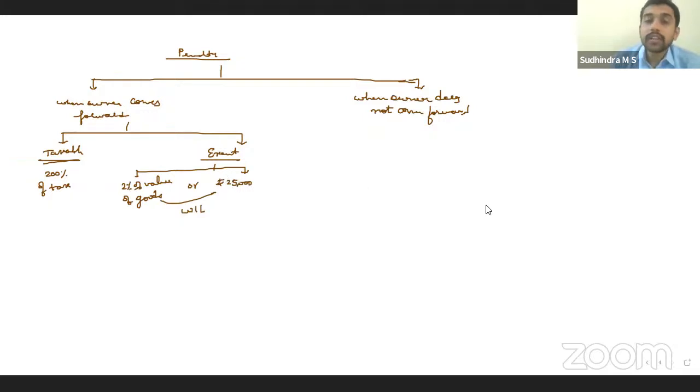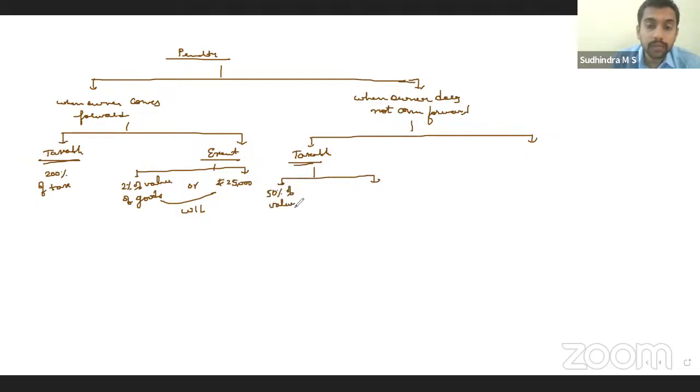However, if the owner does not come forward, in case of taxable goods, it would be 50% of the value of the goods or 200% of the tax payable, whichever is higher. That is, minimum you have to pay 200% of the tax as penalty. It can go up to 50% of the value of the goods as well.